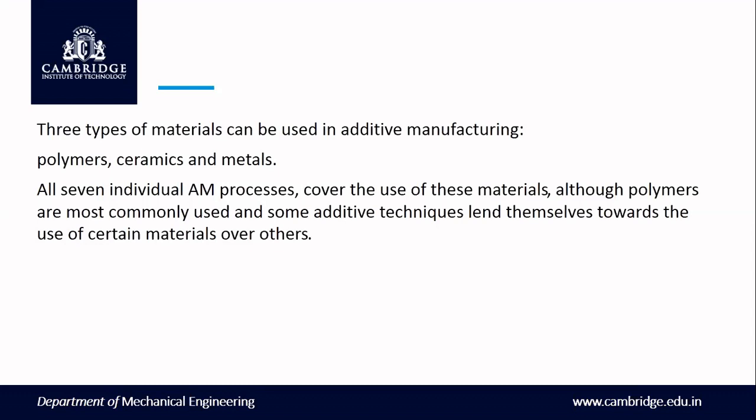And then for polymers, I can print PLA, I can print ABS, and in metals also I can print, as the several individual additive manufacturing processes cover the use of these materials. Powder also. Ceramics means I can use powdered ceramic material and print that as well. These are all the things.